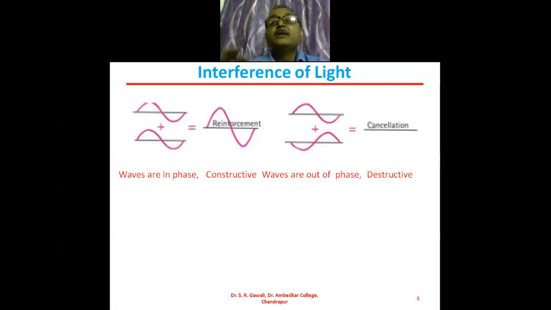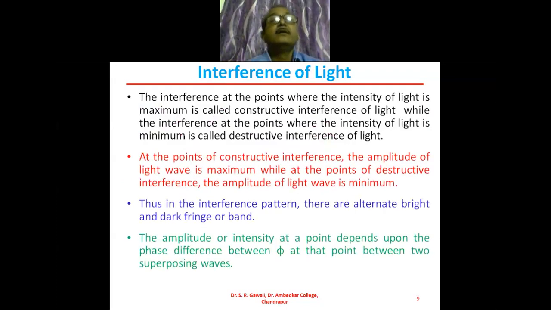Destructive interference occurs when the two waves are out of phase, or when the two waves are not in phase. Thus, the interference of light at the points where the intensity of light is the maximum is called constructive interference of light. Which type of interference? Constructive interference.